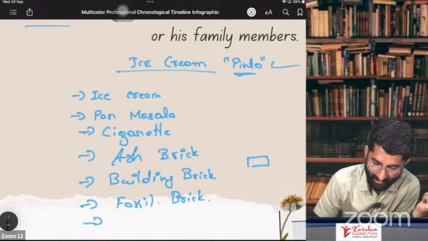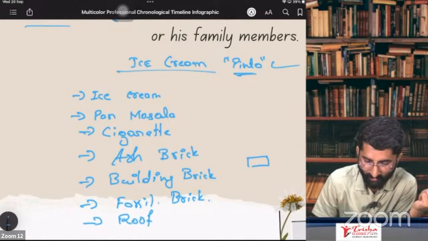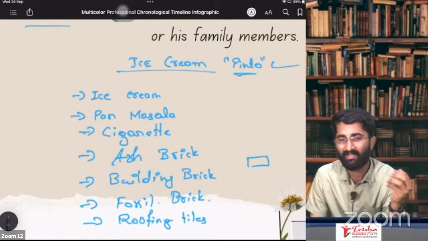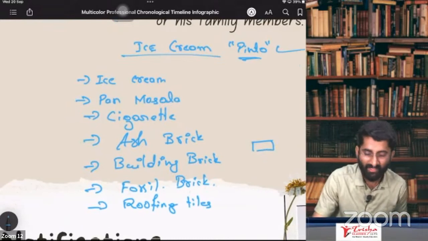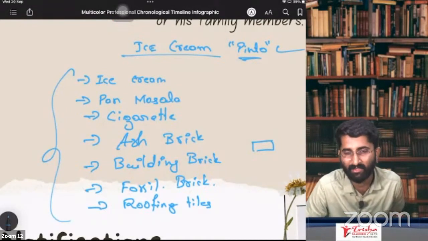What he did? He went for roofing tiles. You know what is roofing tiles? Roofing tiles, it is also made up of mud, and that in Kannada we call it as hanchu, roofing tiles. Okay. So now, if you are the seller of all these goods, section number 23, subsection 2 ka 40 lakhs